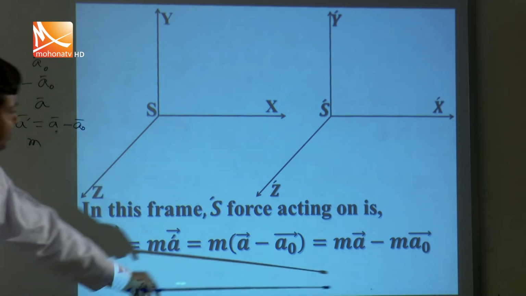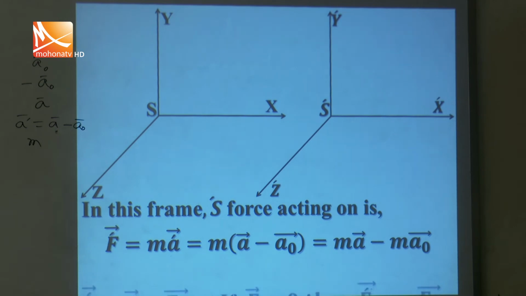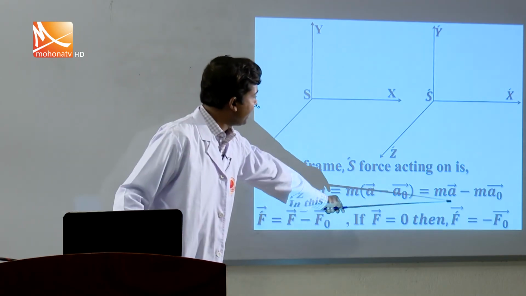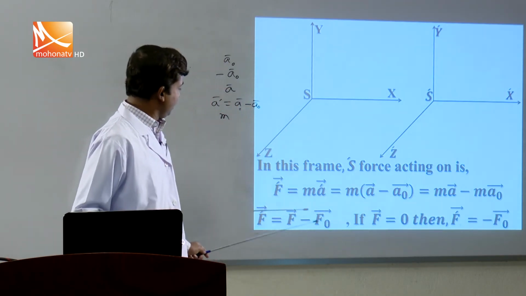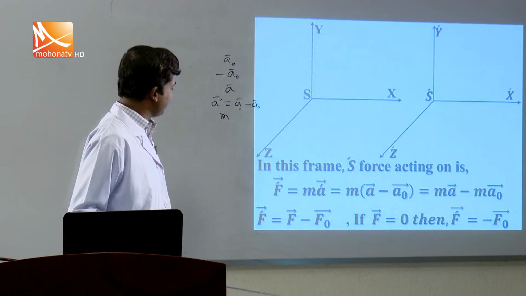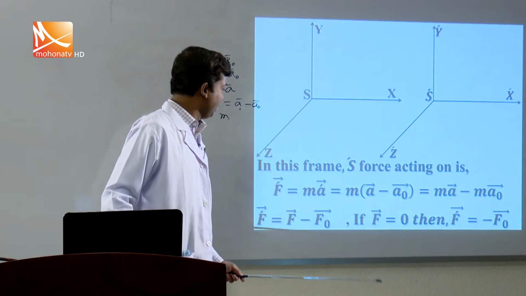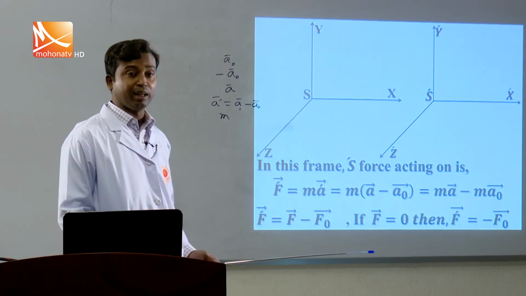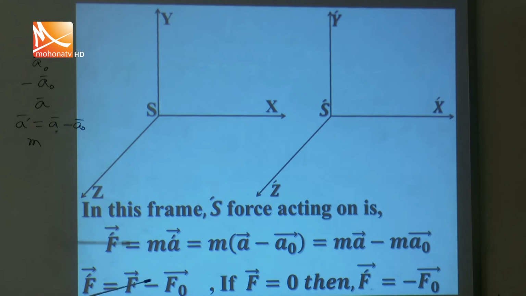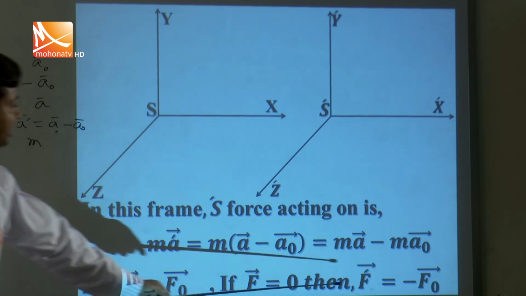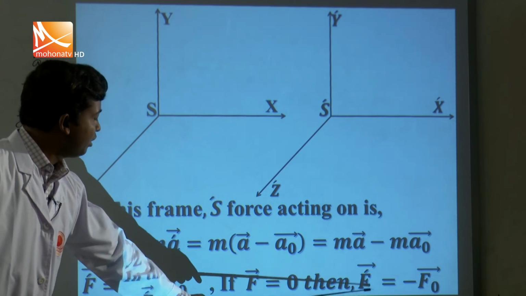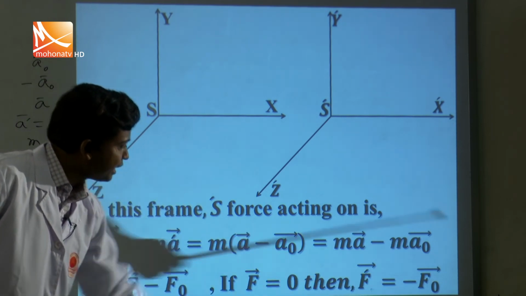In this case m a is the applied force, and if you consider this as F, then you can write F prime equals F minus F naught. If F equals 0, that is, the applied force in S is 0, then you get F prime equals minus F naught.